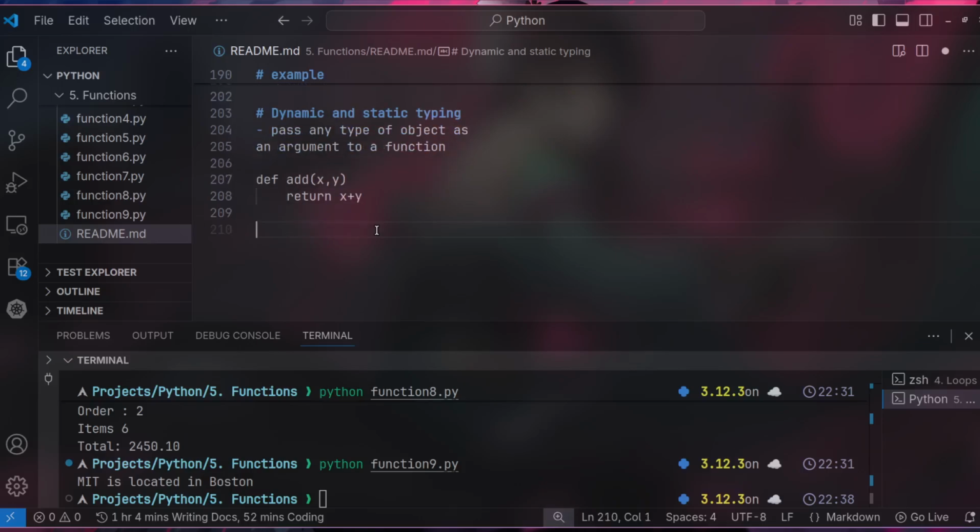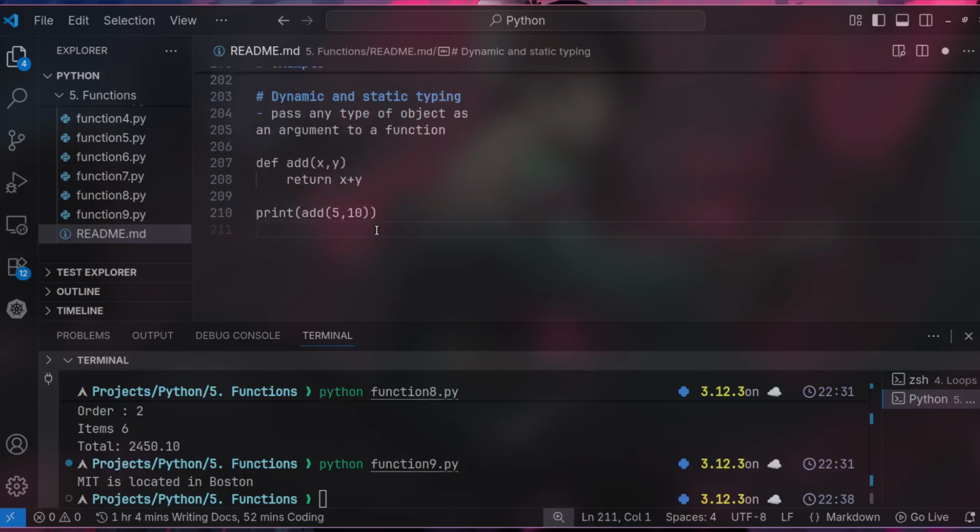So when you go to print here, print the function name is add, then you pass our arguments 5 and 10. These are integers, right?